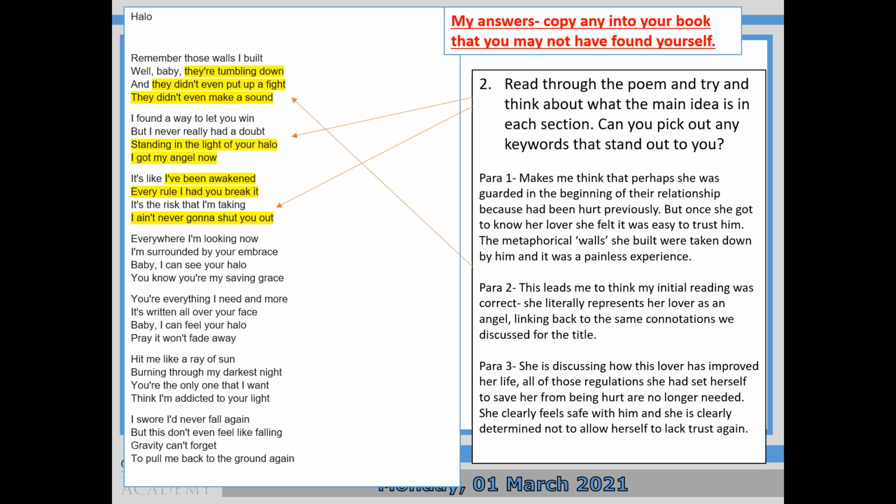Stanza 3, paragraph 3. So she's discussing how this lover has improved her life. Okay, it's like she's been awakened. Every rule has been broken. It's a risk that she's taken. Okay, so she's discussing how her life is better because of these things, how it saves her from being hurt. Okay, she clearly feels safe with him, and that she is able to trust other people. Okay, so you can pause now and add more detail to your own paragraphs.